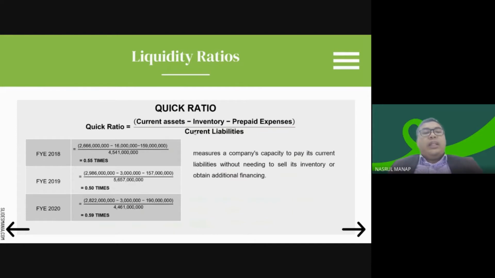Beginning with 2018 it shows 0.55 times, 2019 0.50 times, and 2020 0.59 times. It measures a company's capacity to pay its current liability without needing to sell its current inventory or obtain additional financings.